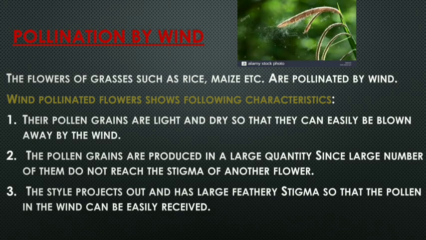Third, the style projects out and has a large feathery stigma, so that the pollen in the wind can be easily received.